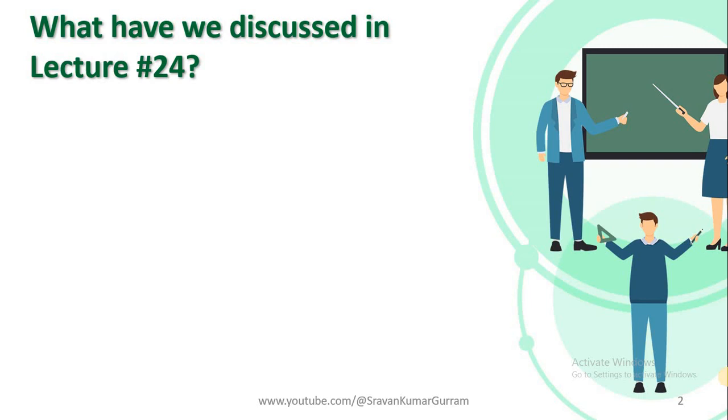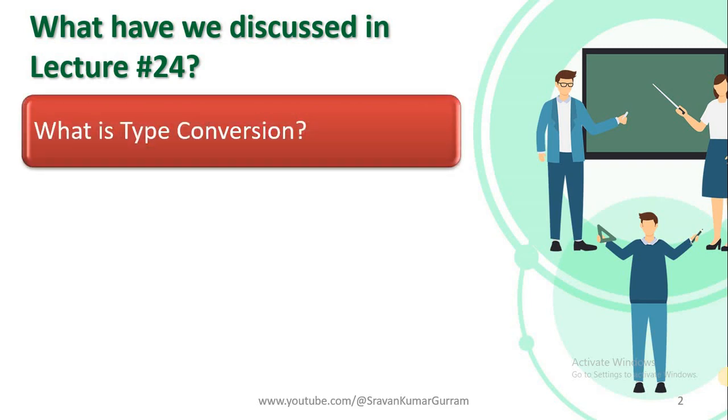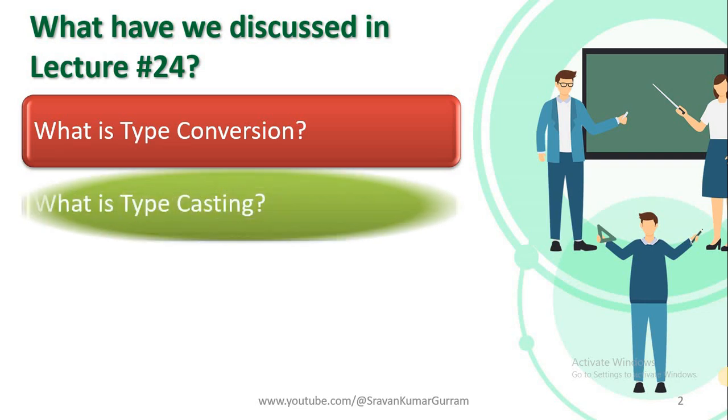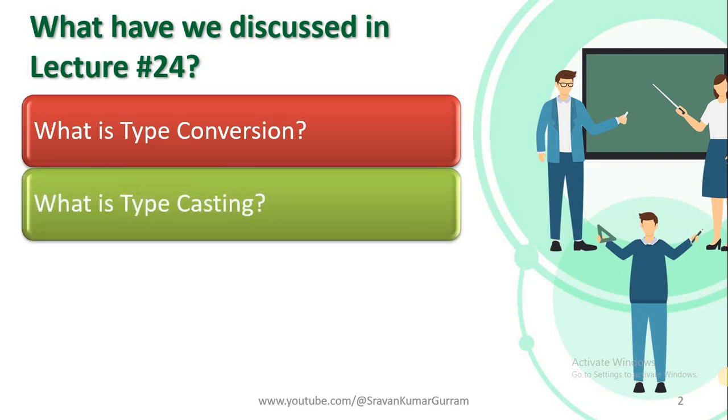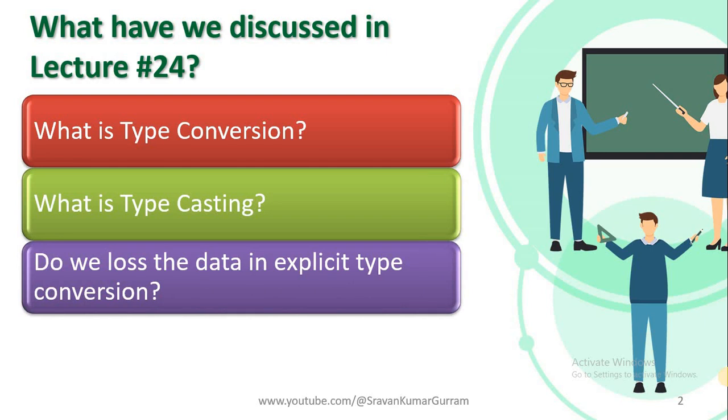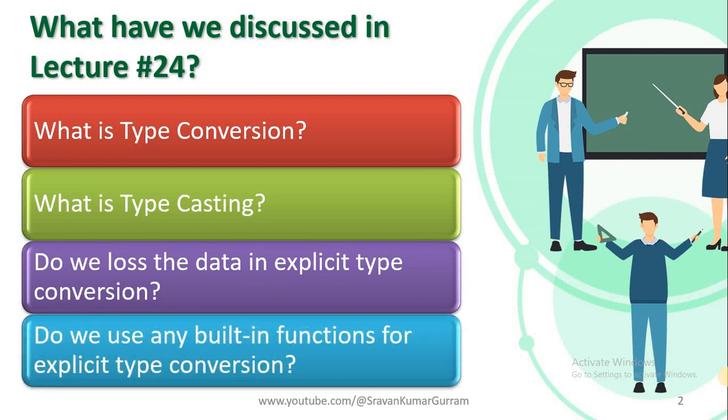Before we start today's lecture, let us recall what we discussed in lecture 24. In lecture 24, we discussed the type conversion concept clearly. From that, you learned what type conversion is, what type casting is, whether we lose data in explicit type conversion, and whether we use any built-in functions for explicit type conversion.